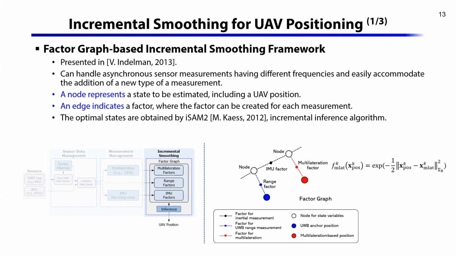Here, we define the multilateration vector to use the multilateration outcome as a measurement. Then we can obtain the optimal state using ISAM2, which is an incremental inference algorithm.